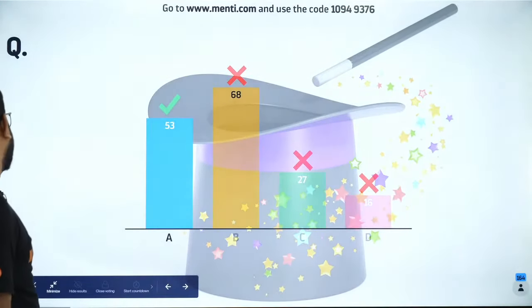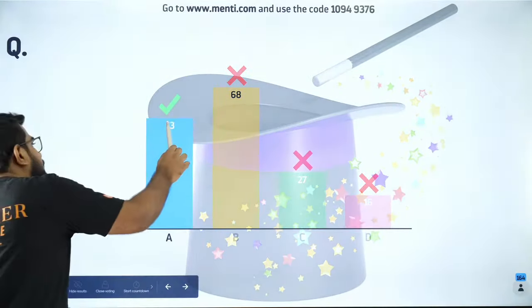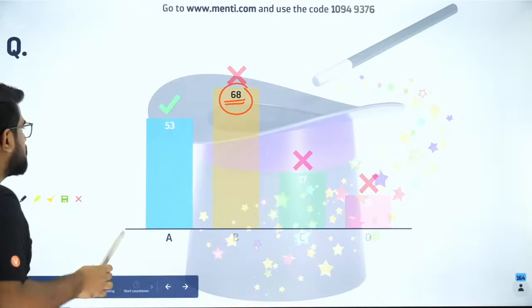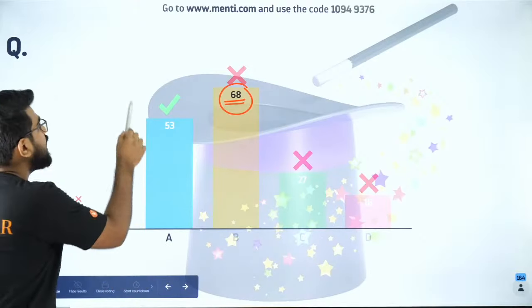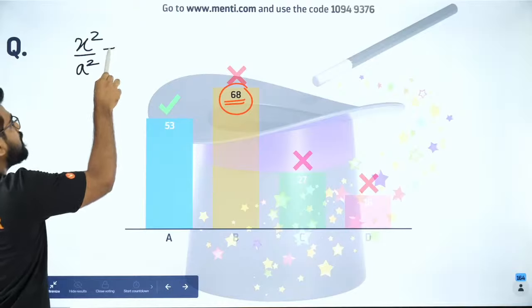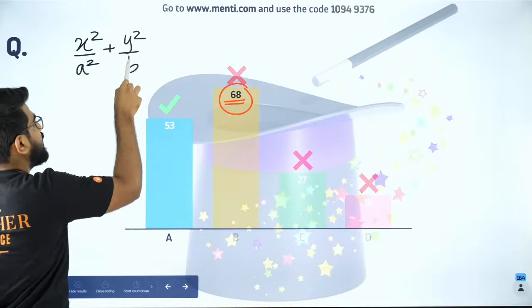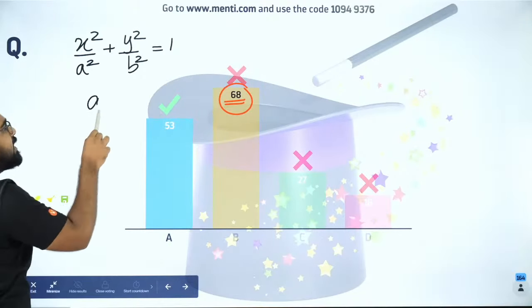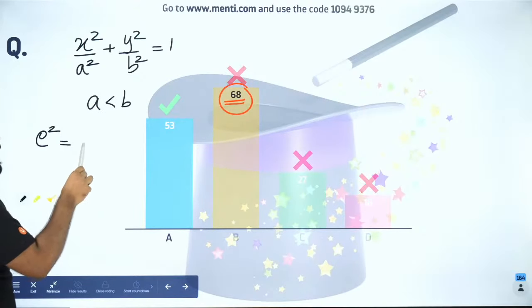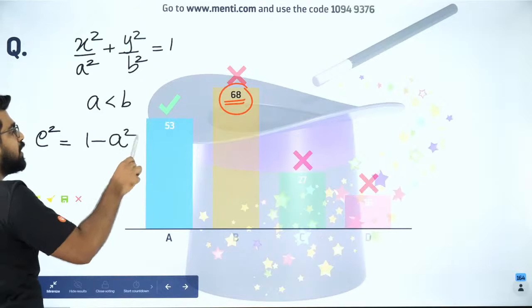So again, you see, people have gone wrong. How many people have gone wrong? 68. This is a solid wrong answer. Because guys, I told you, whenever you have an ellipse like this, x square by a square plus y square by b square equal to 1, and they said a is less than b, then your eccentricity, my dear, is nothing but 1 minus a square by b square.